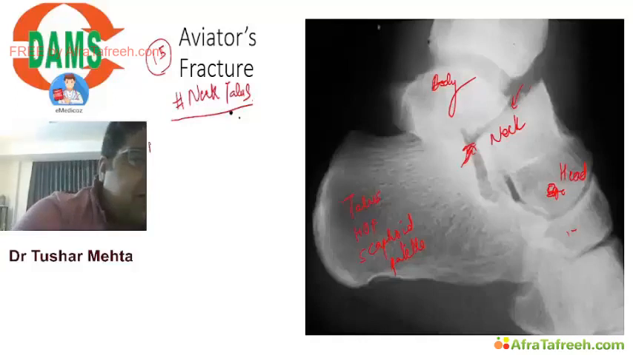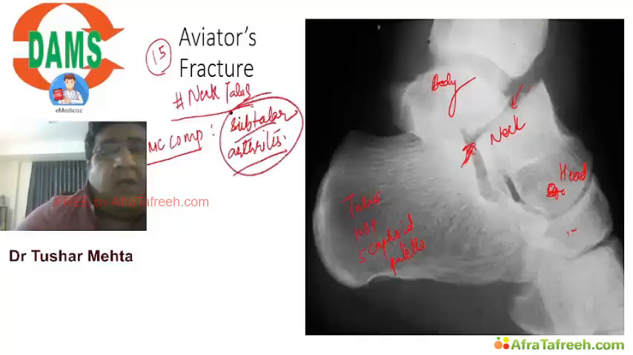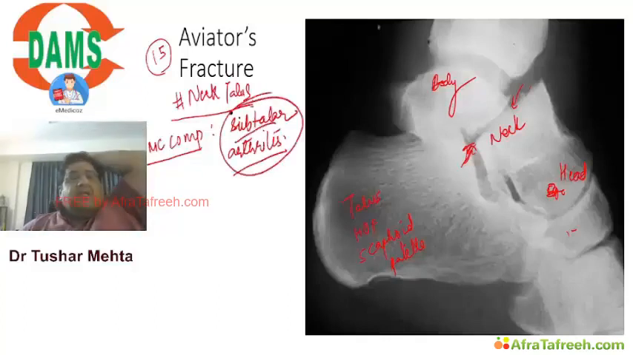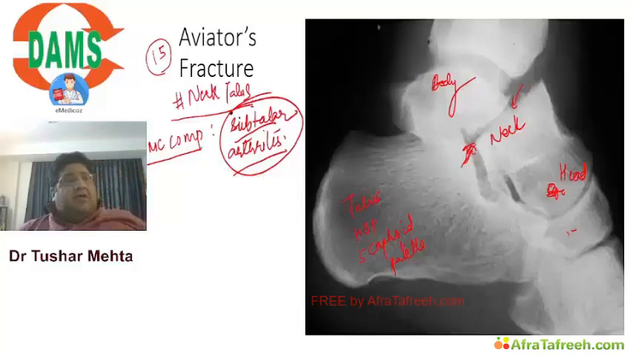Now in this fracture, believe me, the most common complication is subtalar arthritis. Why am I teaching you this? Because many times I've seen people giving the answer as avascular necrosis, which is absolutely wrong. Many times I've seen people answer AVN, because many guidebooks have taught AVN. No, the most common complication is not avascular necrosis, it is subtalar arthritis.